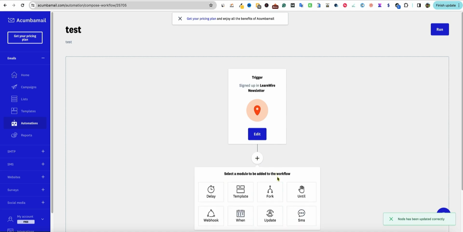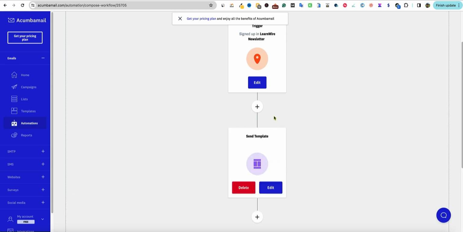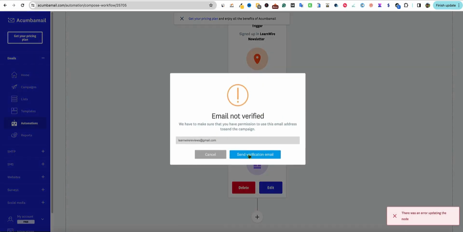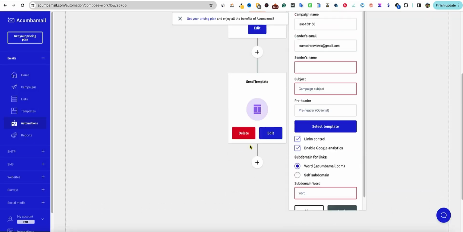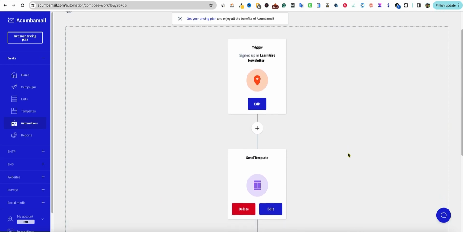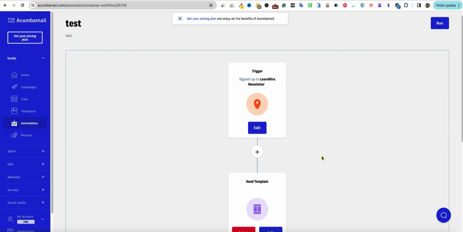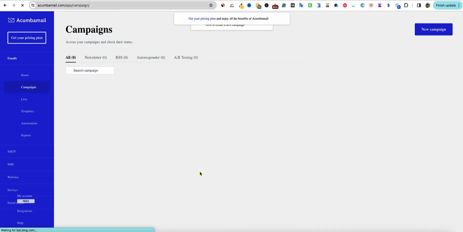And then if you wanted to add something like a delay or an update, a webhook, you want to send them one of your templates over here, you can come in here and create your pretty advanced automations. I like that. I'm not going to spend a whole lot of time on that, but this is really neat that they have an automation like this, like building out a Zap with Zapier or something like that, which is pretty cool. I'll go into reports real quick, create campaign.